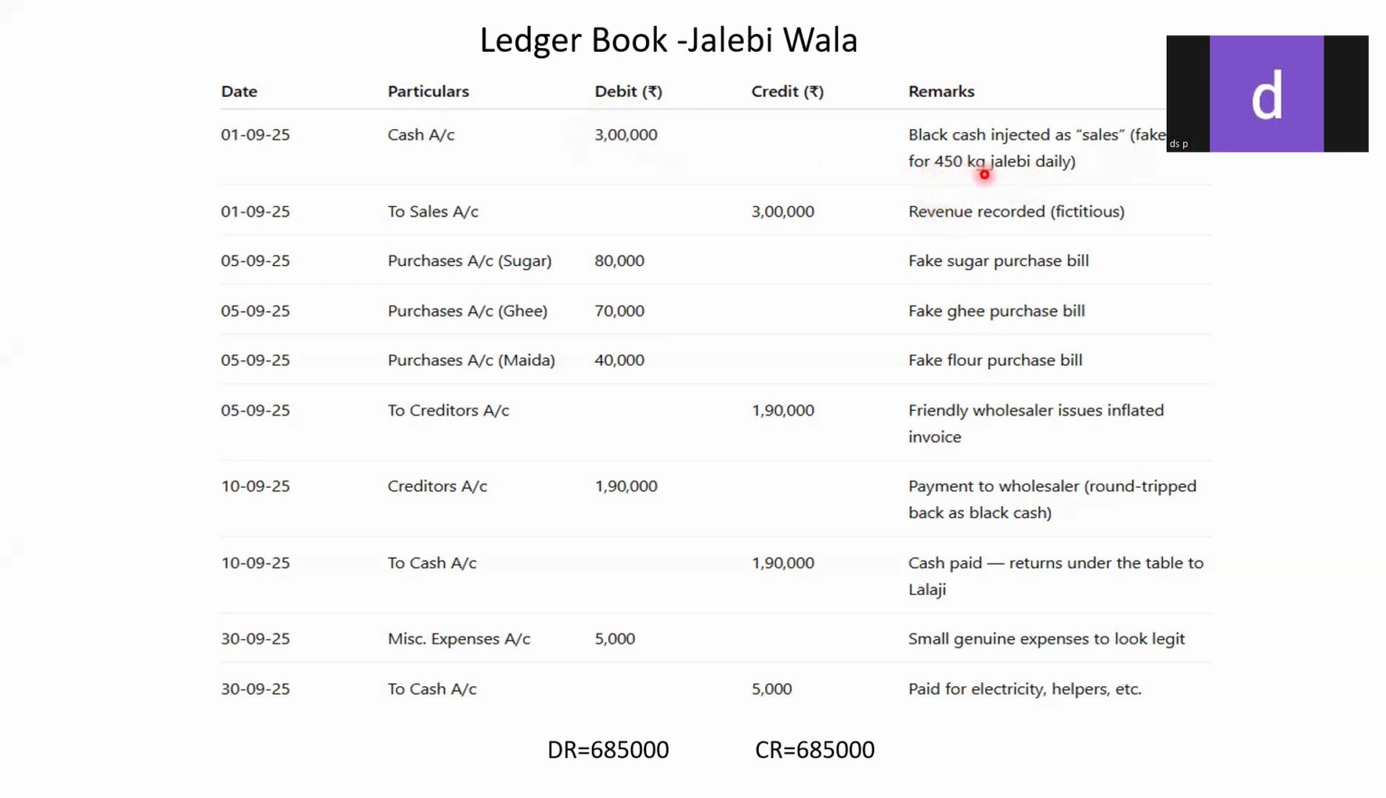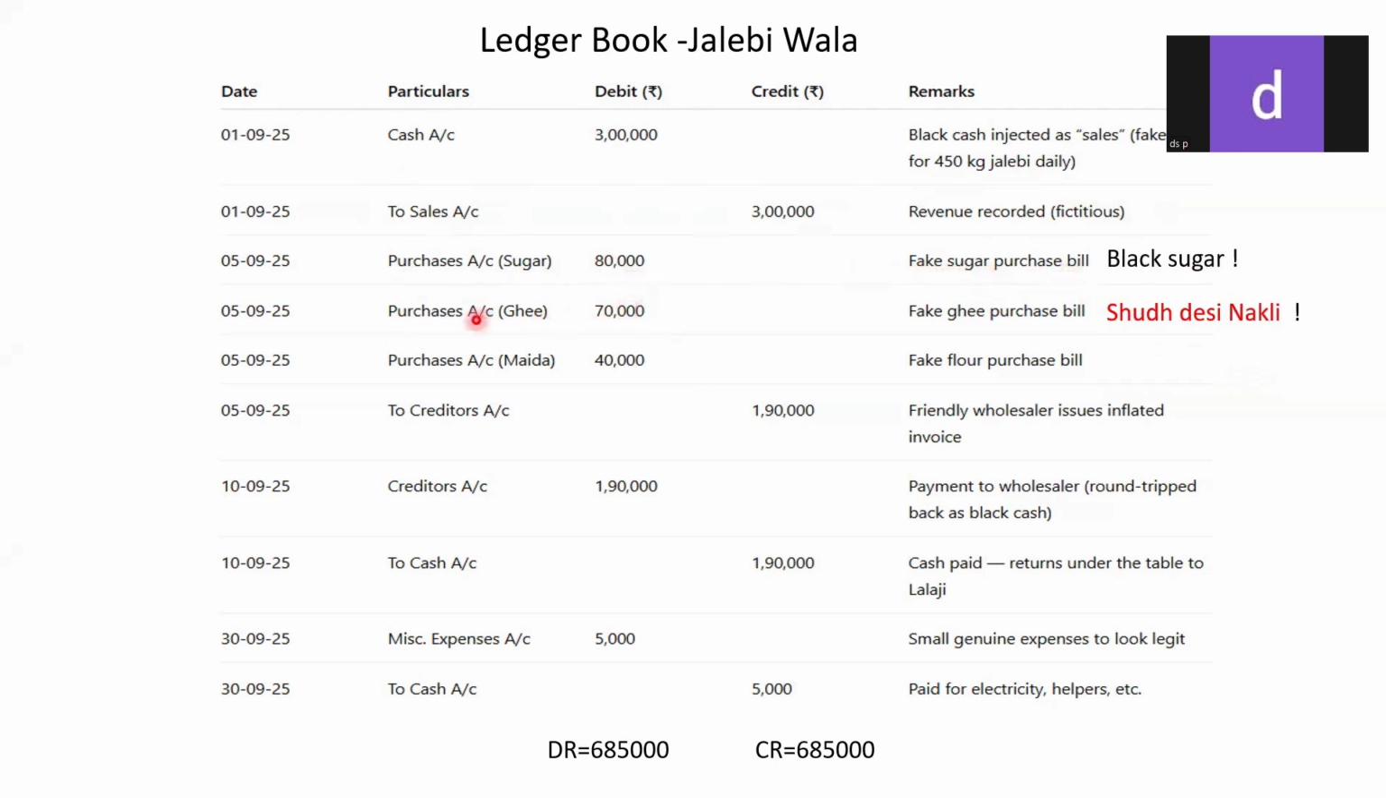You can see the first transaction, to the cash account, this 3 lakh. How did this jalebi wala get this 3 lakhs? This 3 lakh amount is not actual sales, but a fake sale, or we can say inflated sale. He's claiming that he has sold 450 kg of jalebi, but in reality he might be selling just 4 or 5 kg. But on paper, those are inflated bills. So he shows that to the sales account he has a revenue recorded of 3 lakh rupees. So this is just one fictitious record.